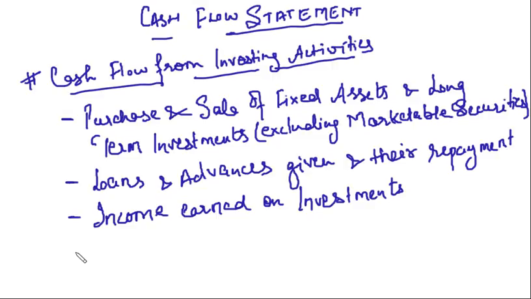Right? Then rent on property which is kept as investment, that is also an income. Clear, friends? Now, the basic thing you know is that in investing activities, we are dealing with the fixed assets and the long-term investments.